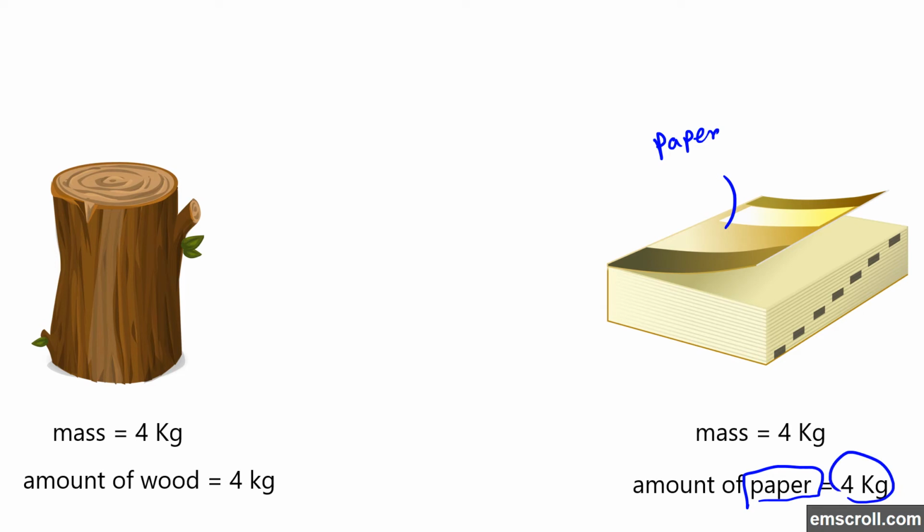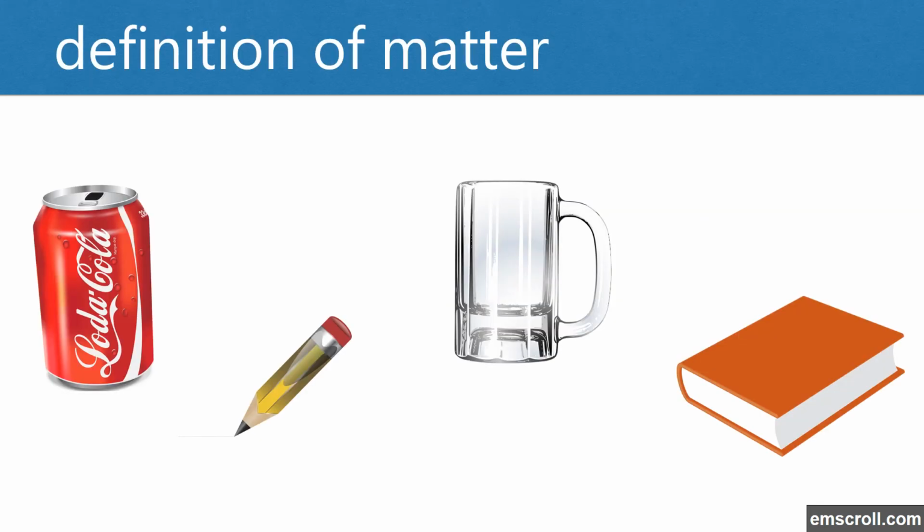So the two objects have equal masses. You can do these examples by yourself. This soda can has an amount of matter which is equal to the amount of stainless steel, and the pencil and the glass cup and the book.